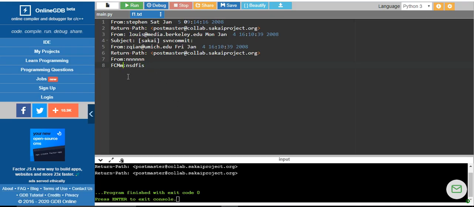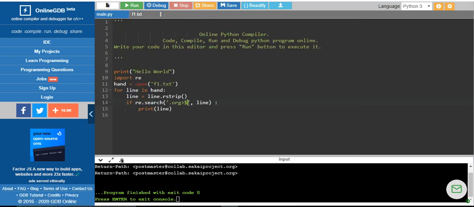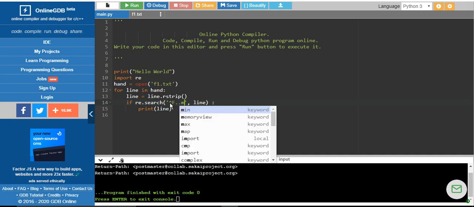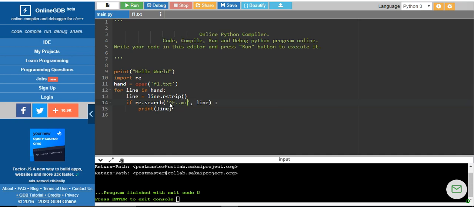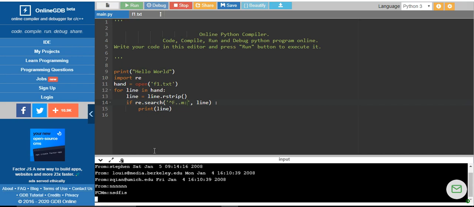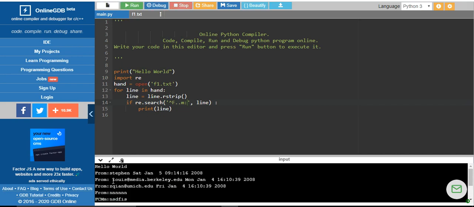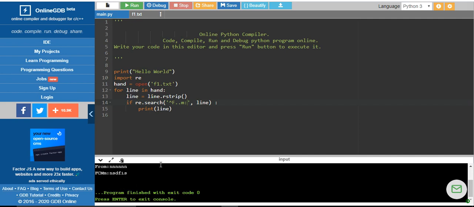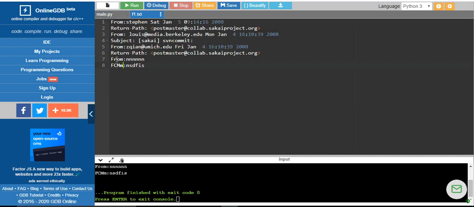So when I run this program, what is it that I am going to change? I will have to change that starts with F, and you will have any single character followed by one more character, and it will be followed by M colon. And when I run this program, you can see how many there are. These are the regular lines. Apart from that, newly I had constructed something, ROM, FCMM.